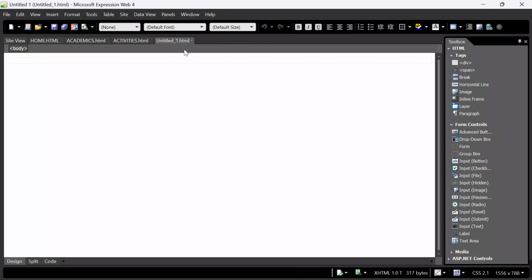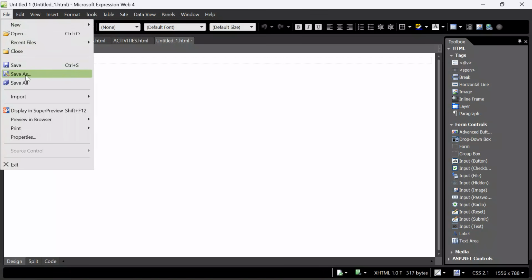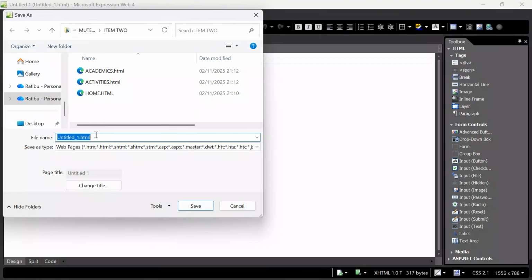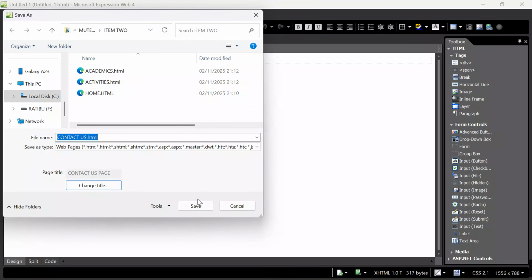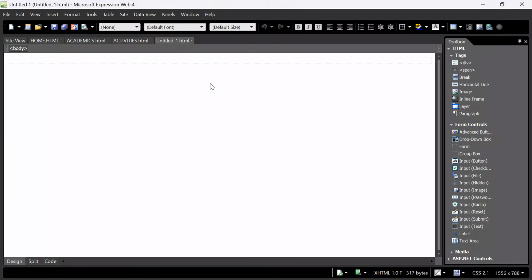This page is Contact Us. Go to File, Save As. We want to save this as Contact Us.html. Give it a title. We want to save it as Contact Us page. Click OK. Click Save. One more page.